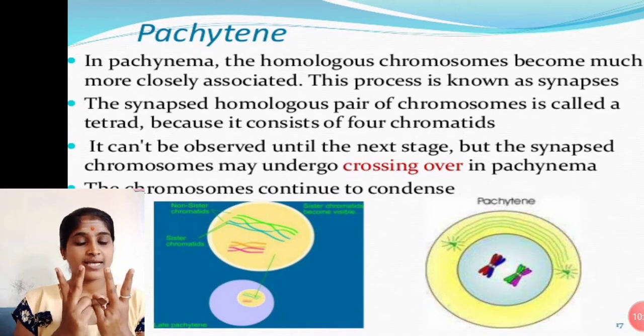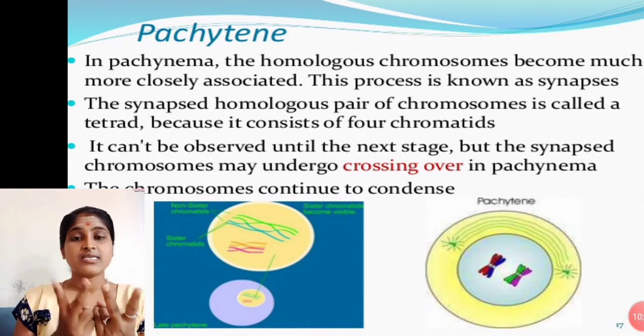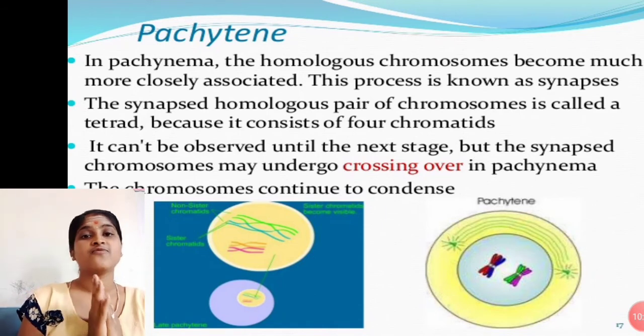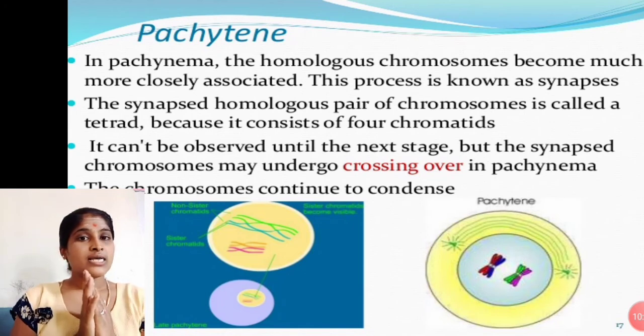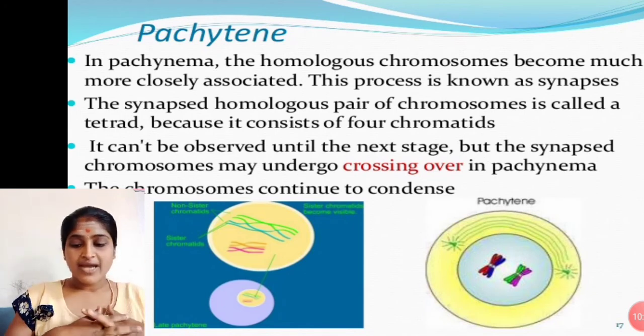This process we call tetrads. Tetrads are nothing but four arms, or chromatids.